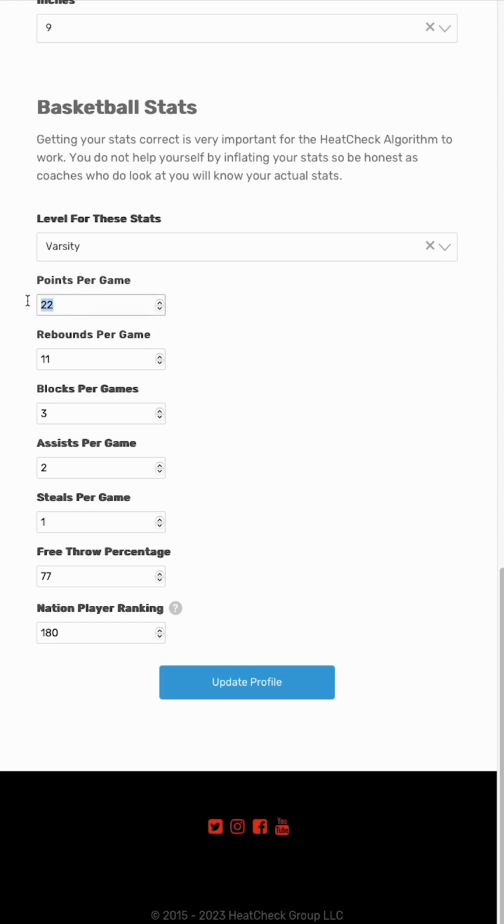You can type them right in as you want. I can change this to 20, or you can click around and make it happen. And then get all those details in there. They're all very important. National ranking, there's an explainer here. If you're ranked nationally in the top 400 by a national ranking service, put that number in there.